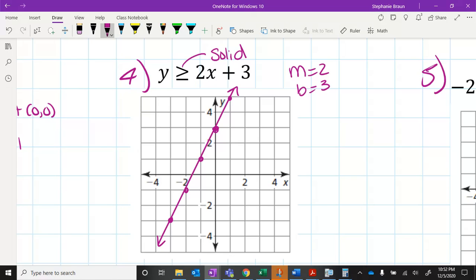Okay, this gets a little tricky. Y is greater than, so it should be above the line. So I think that means it's going to be, don't highlight this, I think it's going to be over here because that's kind of on top of the line. But we want to check. So let's choose an ordered pair that is on that side that I shaded. Let's choose -3, 0. So I'm going to put that into my inequality.